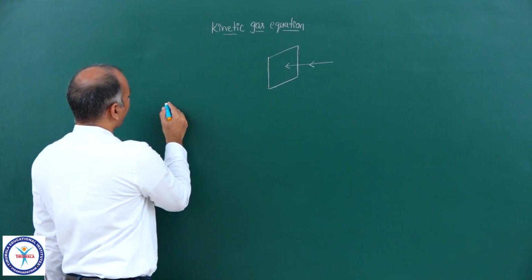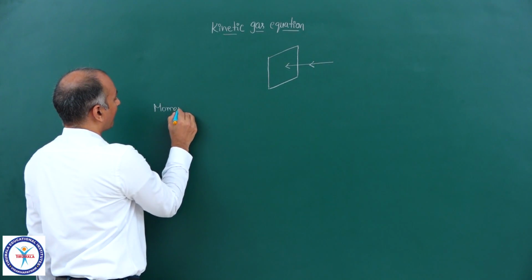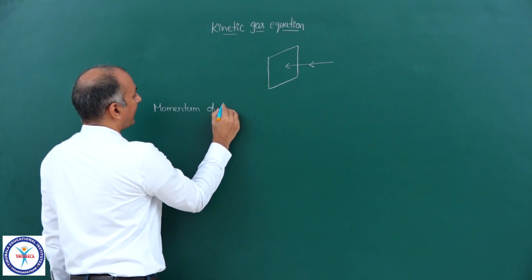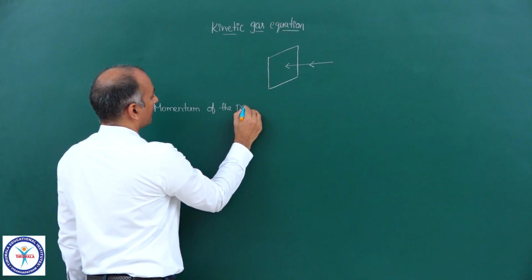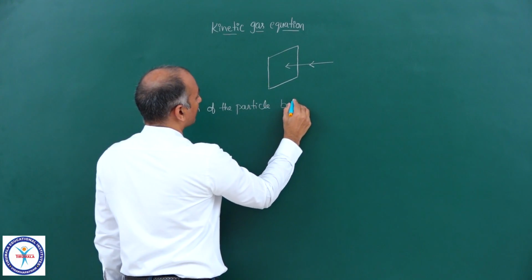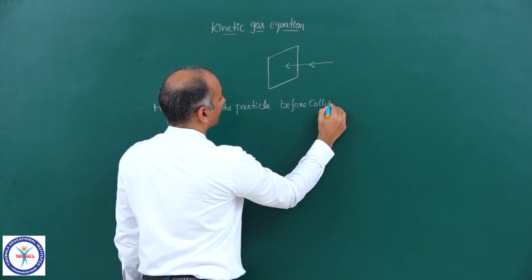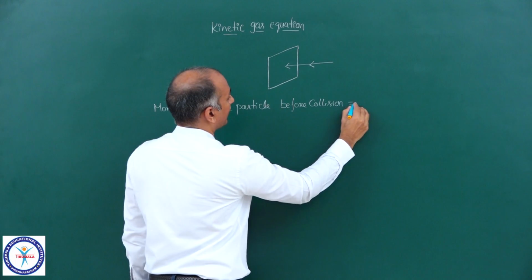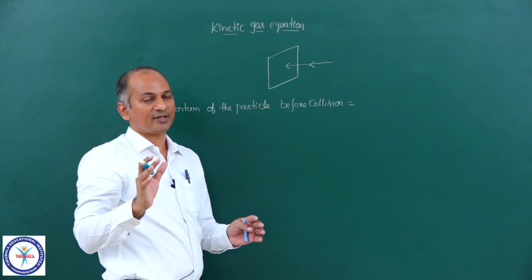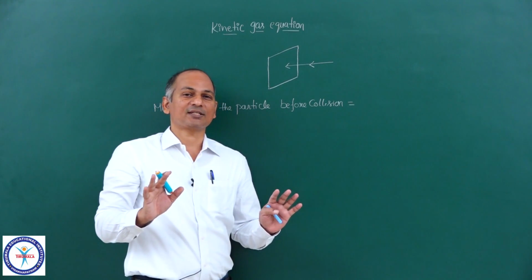Here, the momentum of the molecule or particle before collision is equal to, suppose, let us assume one assumption: all molecules have the same velocity.